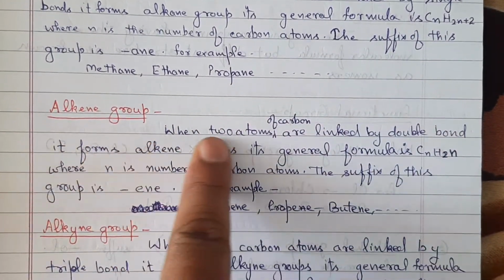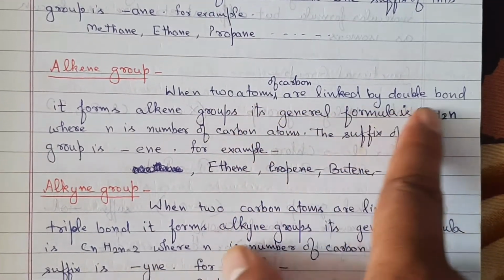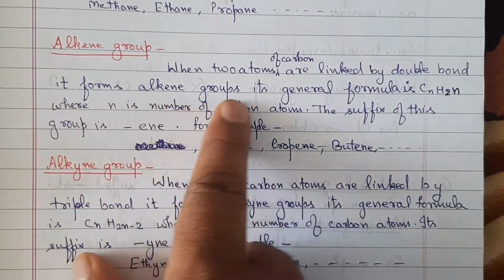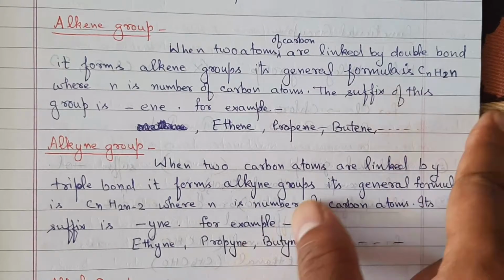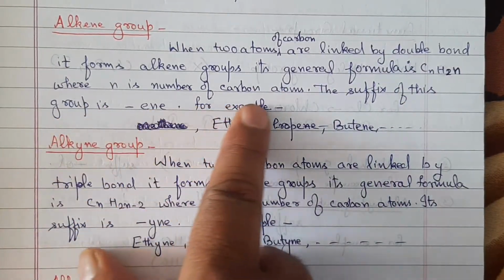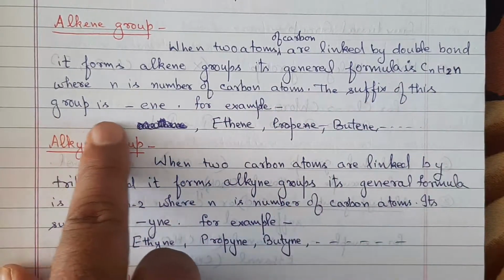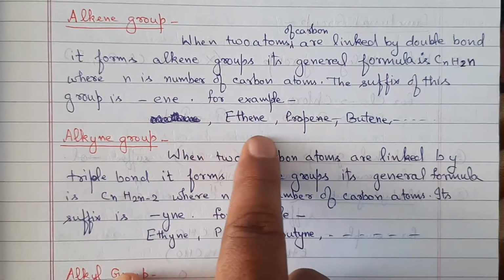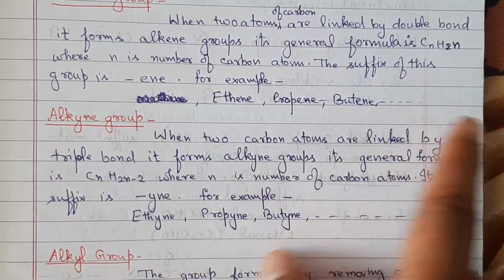Alkene group. When two atoms of carbon are linked by a double bond, it forms the alkene group. Its general formula is CnH2n, where n is the number of carbon atoms. The suffix of this group is ene. For example, ethene, propene, butene, and so on.